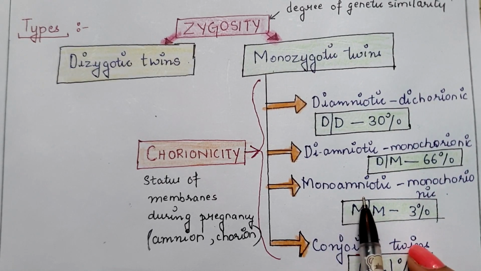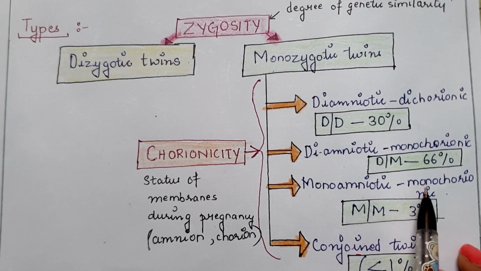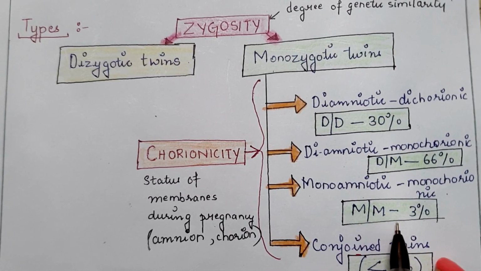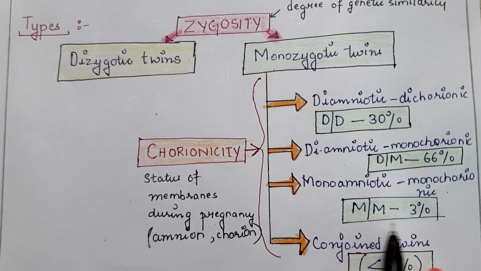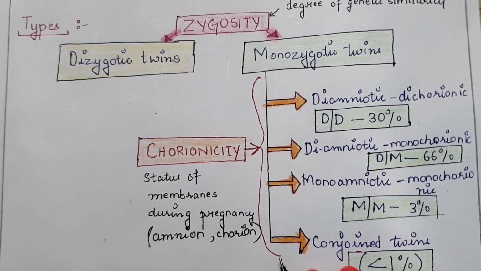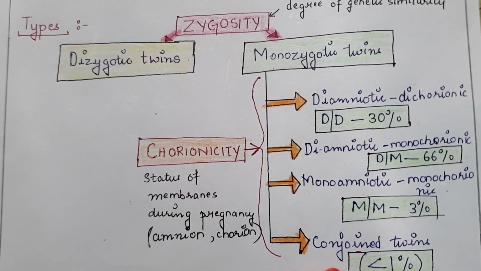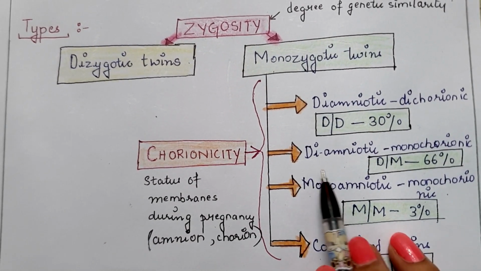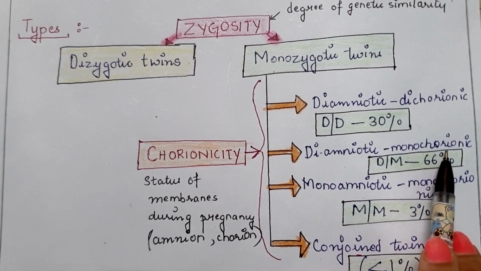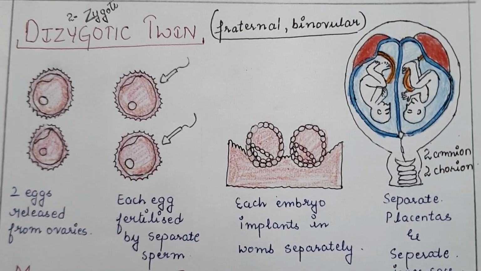Third one is monoamniotic, meaning one amnion, and monochorionic, meaning one chorion, which is denoted as M into M, and the chance of this type of monozygotic twins is 3%. And at last, conjoined twins, when the two fetuses are physically connected or fused with each other, and the chance of this type is less than 1%. So the most common type of monozygotic twins is diamniotic and monochorionic. Next, I will discuss the types in detail one by one.